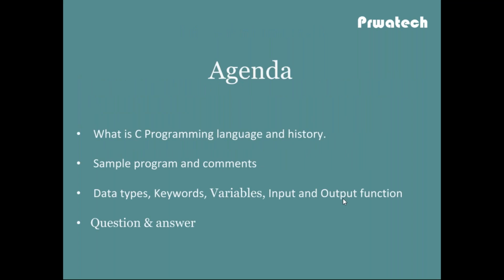Today I am explaining the concepts of what is C programming language and history of C language, a simple program in C and how to use the comments, what are the advantages, next what are the data types in C, what are the keywords in C, what are the variables in C, how to declare the variable in C and initialization of a variable, what are the input output functions in C.